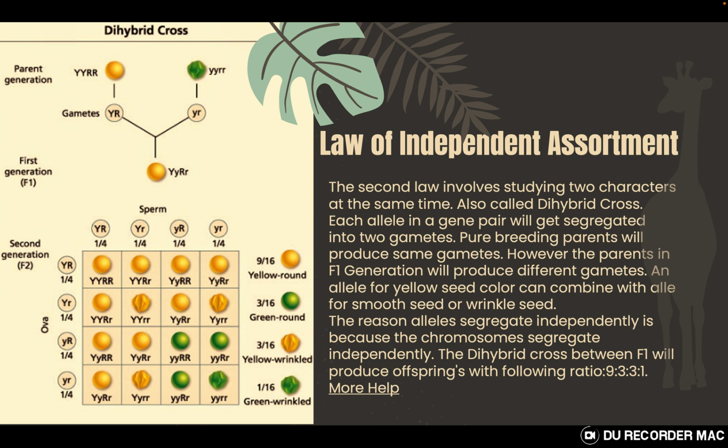So the law of independent assortment says that when you take two characters at the same time from the pure breeding variety, does the gene pair for one particular character affect the transmission of the second pair of genes or not? So that was the basic understanding.